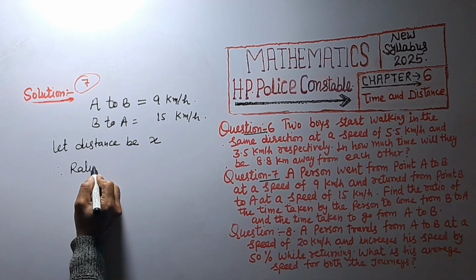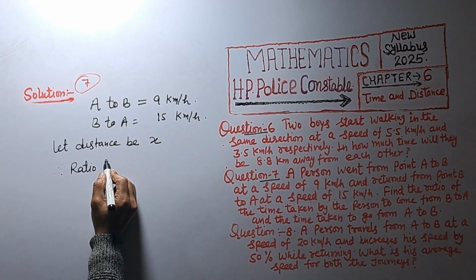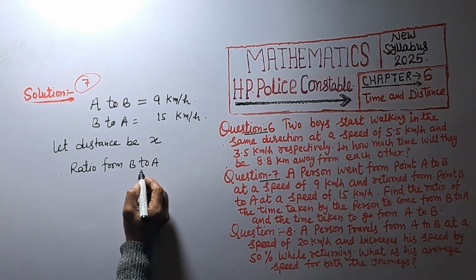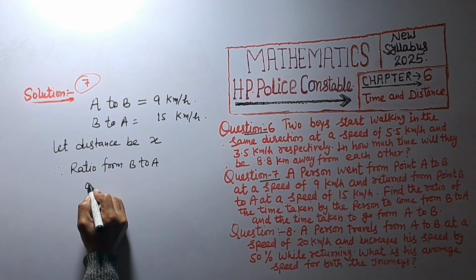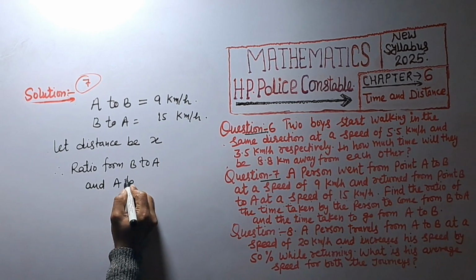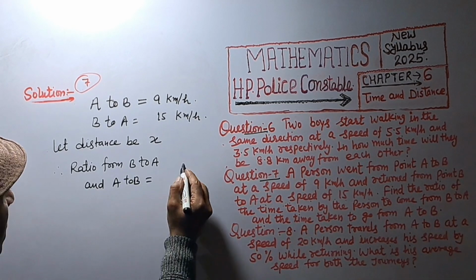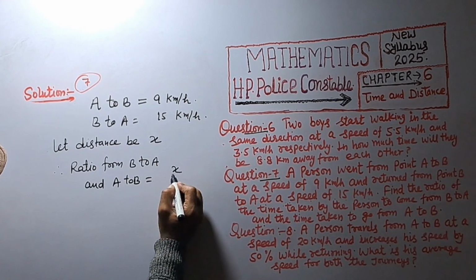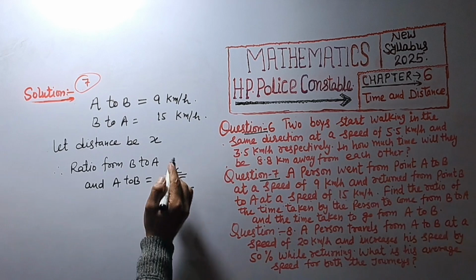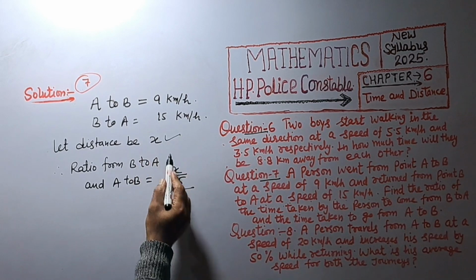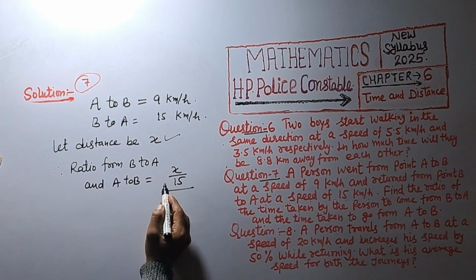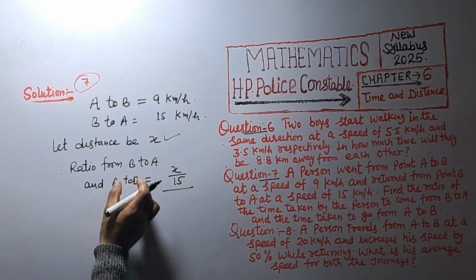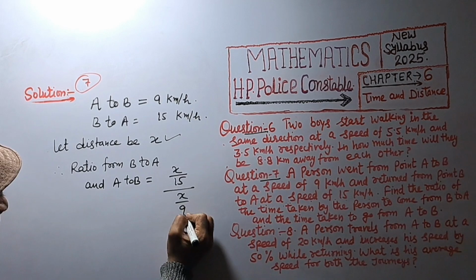So ratio from B to A and A to B: B to A is equal to x upon 15, that is distance upon speed, and A to B is equal to x upon 9.